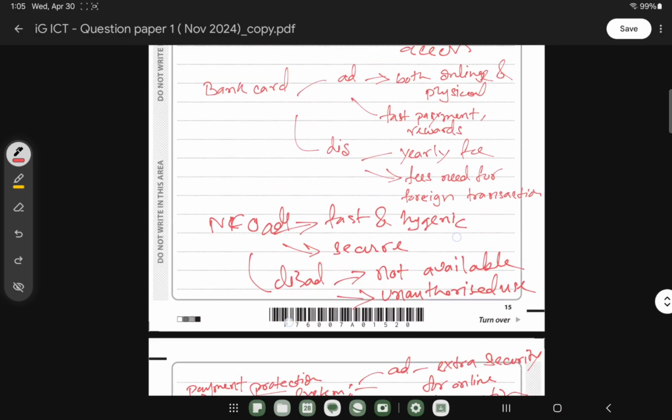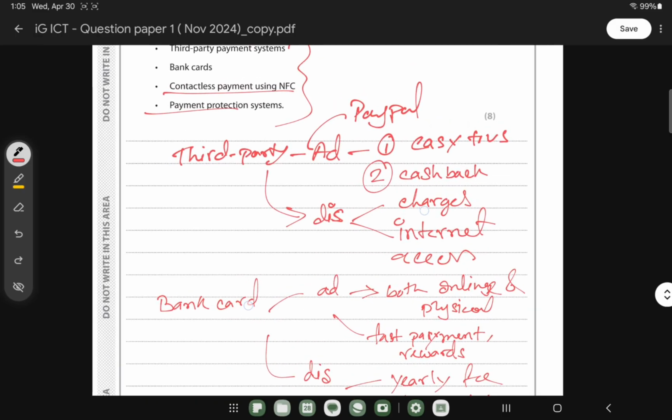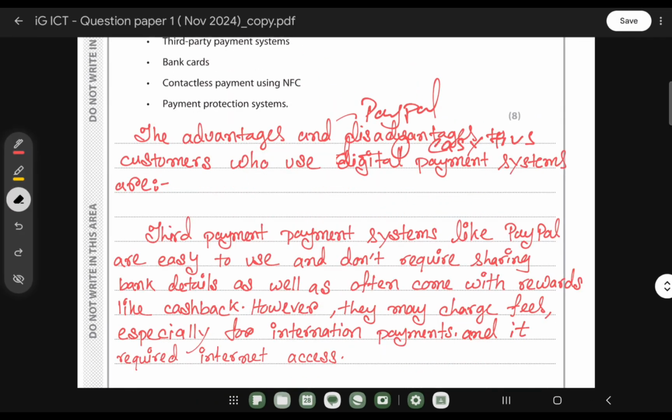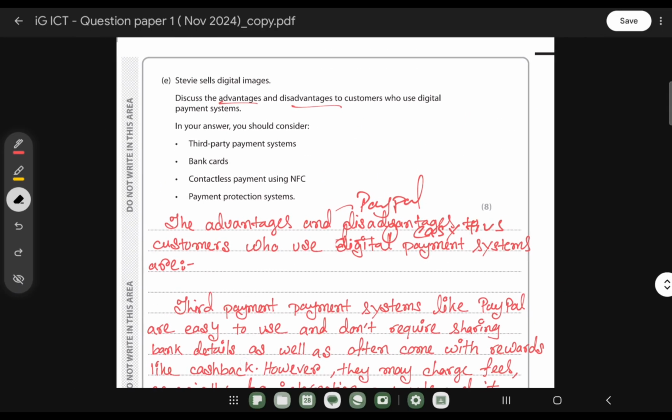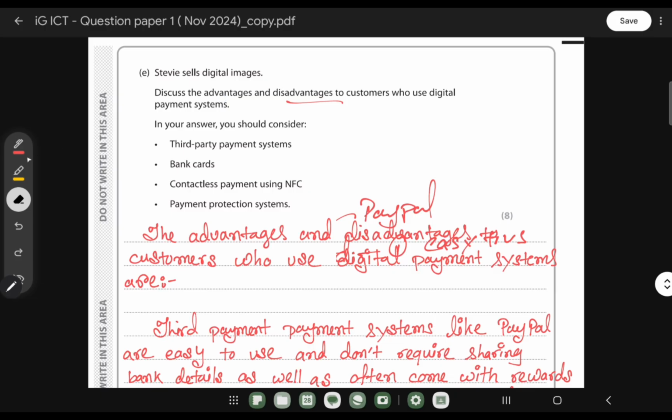So now we will write this question. First of all, we can start with a short intro, which is the advantage and disadvantage of a customer using digital payment systems. I don't know why this one is not going. So just the same thing, we just take this particular one.